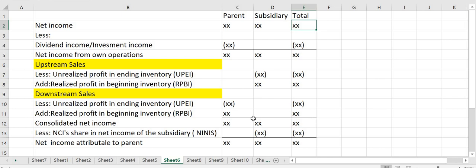That gives you the consolidated net income, and then you deduct the NCI share in the net income of the subsidiary, which is a certain percentage. That is our NCI net income. Consolidated net income less NCI net income of the subsidiary equals net income attributable to parent. So that's it for the first part of our discussion. I'll have a second part to discuss some sample problems in relation to intercompany sale of inventory. Thank you.